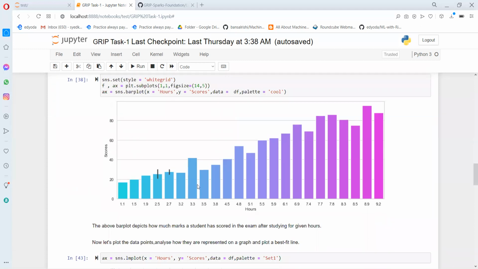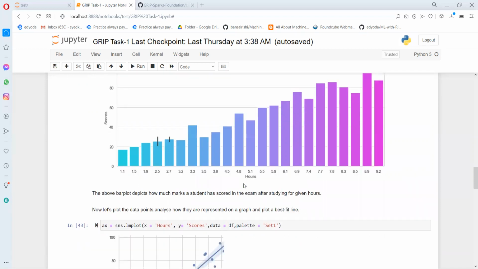Here we are checking the percentage a student has scored based on the number of hours he has studied. Like if a student has studied for around 5 hours, he has scored around 50 to 55%. And on the other hand, if a student has studied for 9 hours, he has scored more than 90%. This bar chart depicts the performance based on the number of hours.